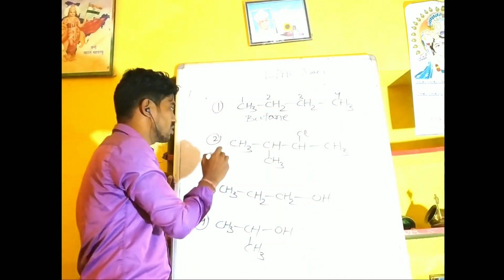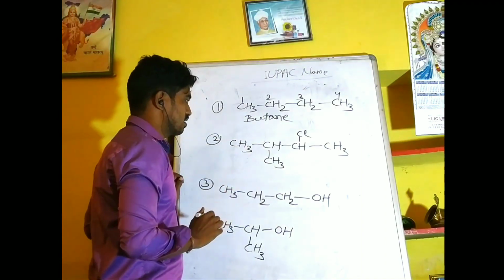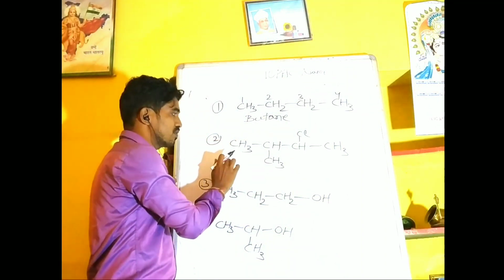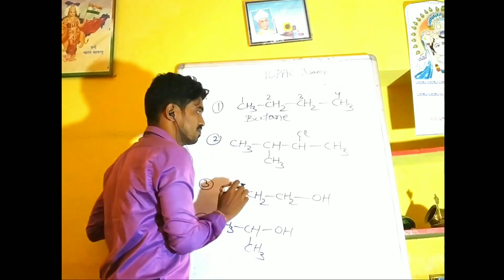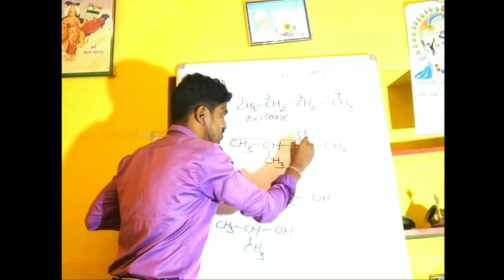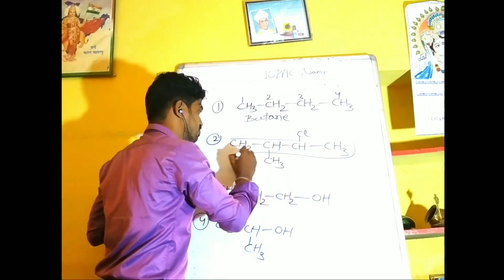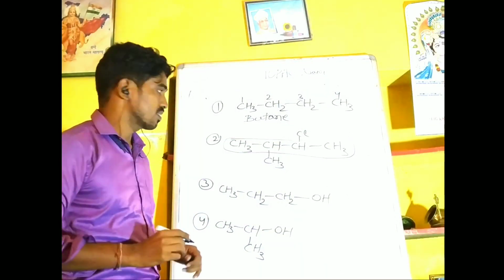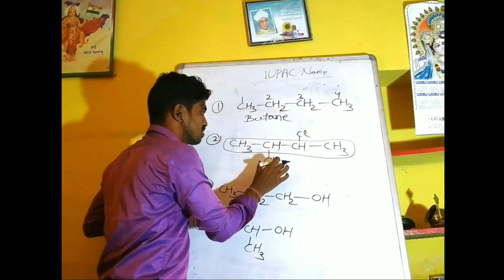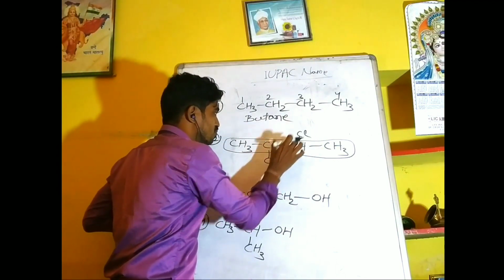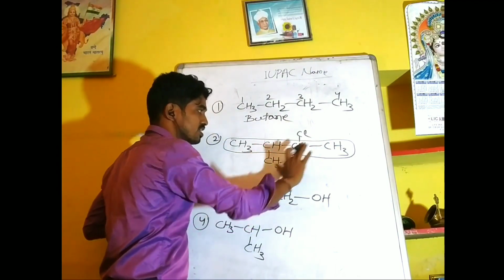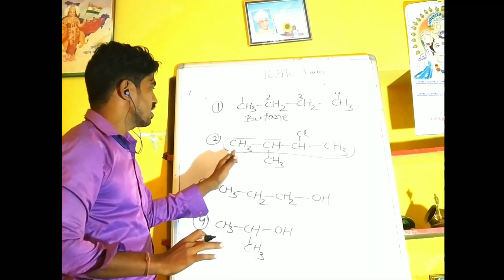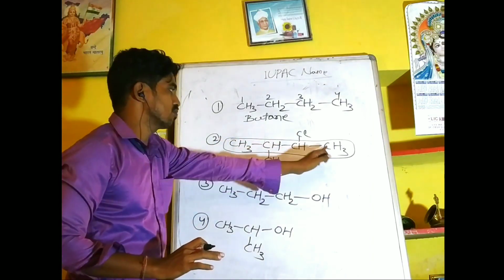Then we'll go towards the second example. This compound contains 2 substituents. If you take this as the principal or parent chain, there is the presence of 2 substituents and no functional group. So we have to number 1, 2, 3, 4.